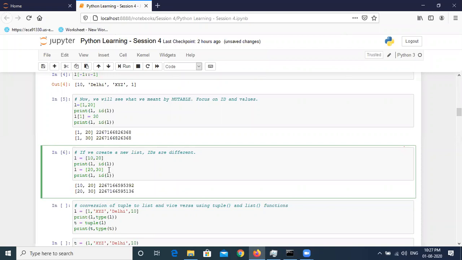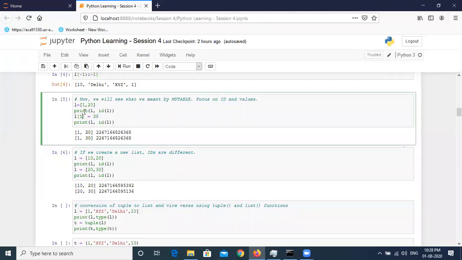This means it is again creating a new list. First of all, this list was created and assigned to this address in the memory. But the second time, I'm creating a new list again, so this variable will not hold these values now. This memory address will be cleaned up from the memory, and the new list will be assigned to a new address. So here we are overwriting the values of list L, but there we were altering the values of list L, which was already existing.